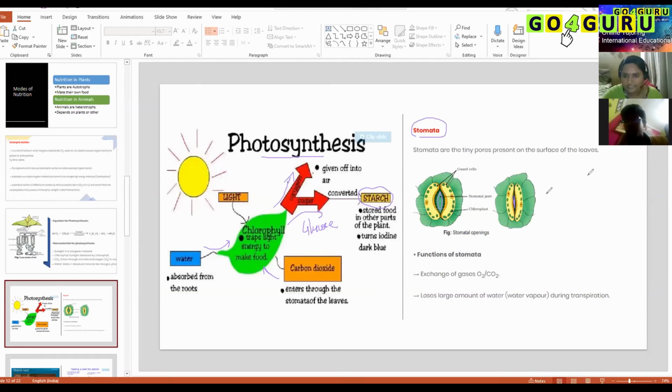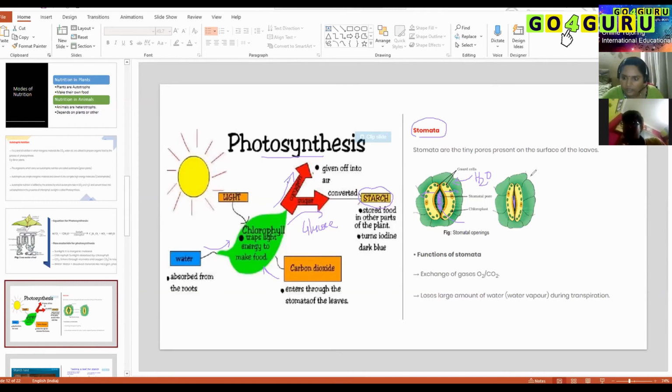How do guard cells open and close the stomata? Whenever guard cells absorb water, they swell up. They take water in through the stomata, and the guard cells swell up. When swelling up, they push the stomata towards itself, so that the opening gets widened and it is getting opened.